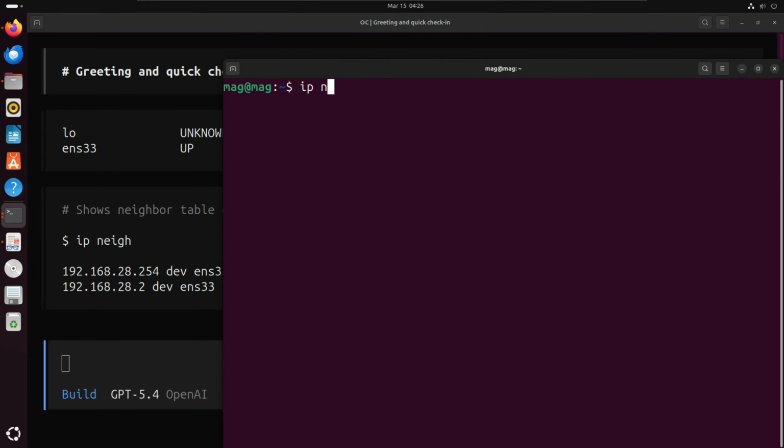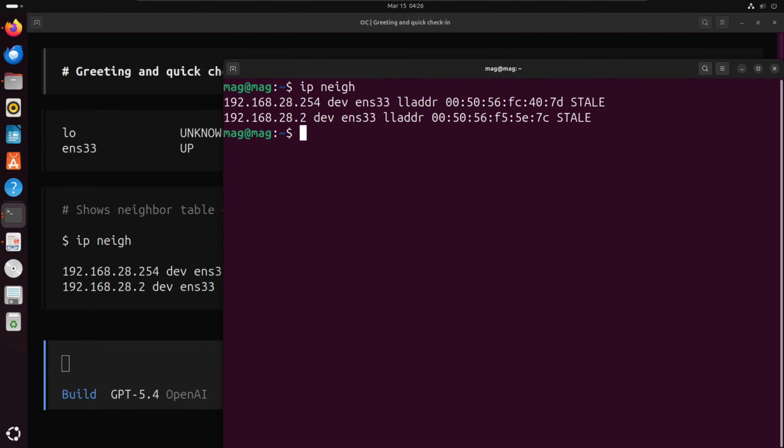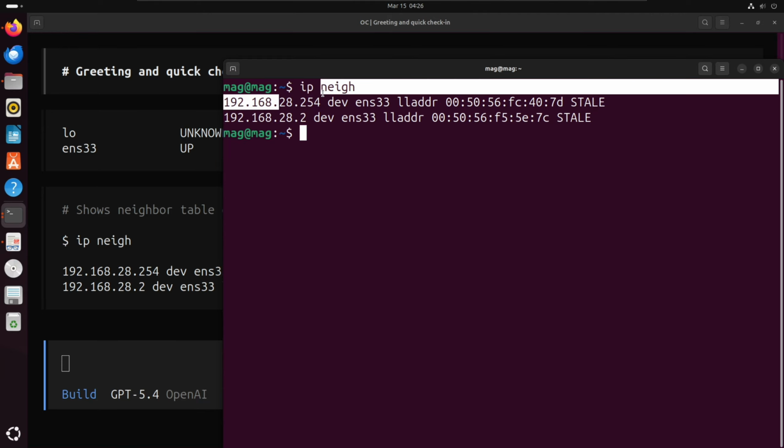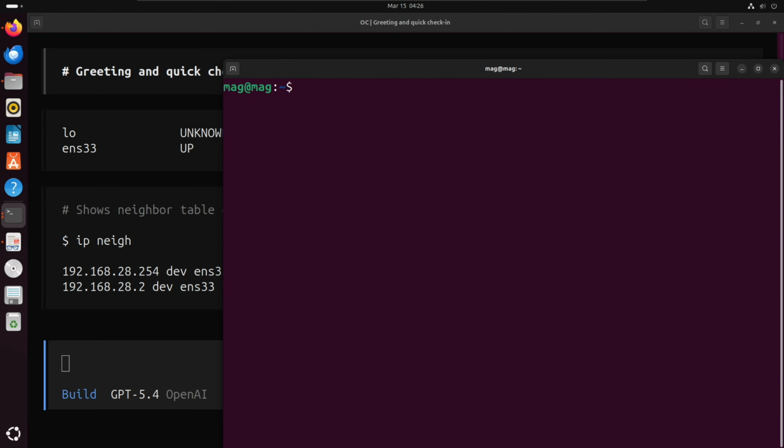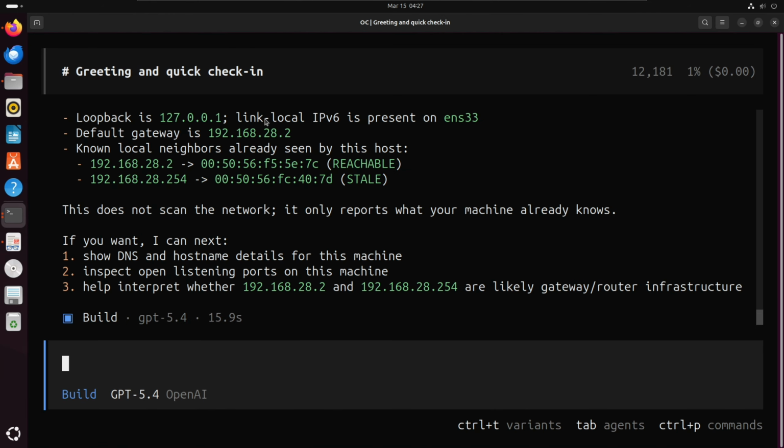See, it has given a command. I will go and do it manually, and the result is the same; the figures and the IPs are all the same. This shows that the tool is working in our terminal, and it is showing us the result on its own display. This is just awesome. Think about the possibilities of this.